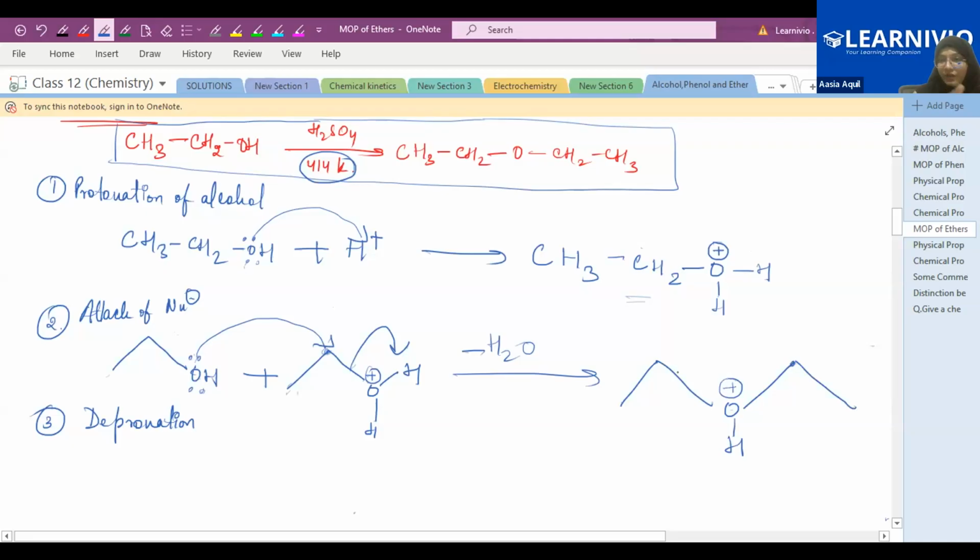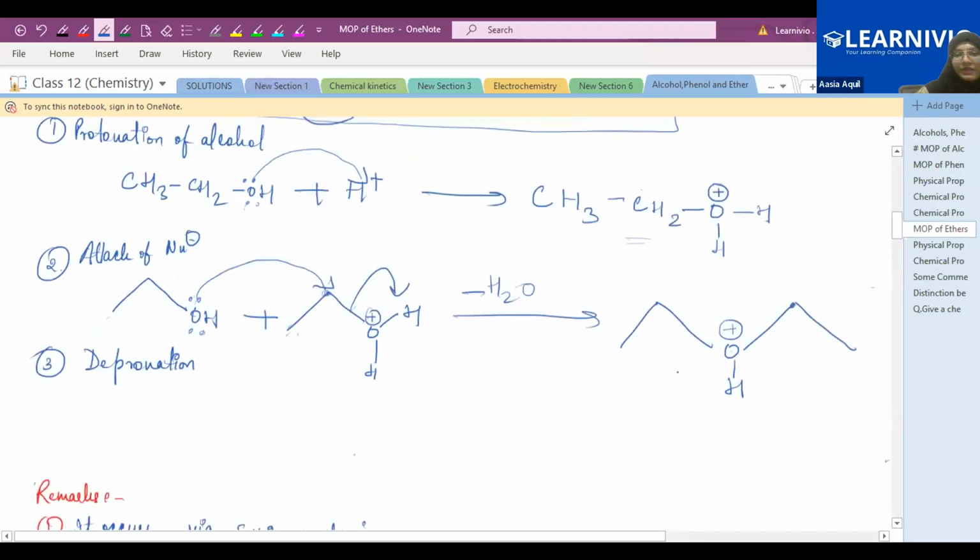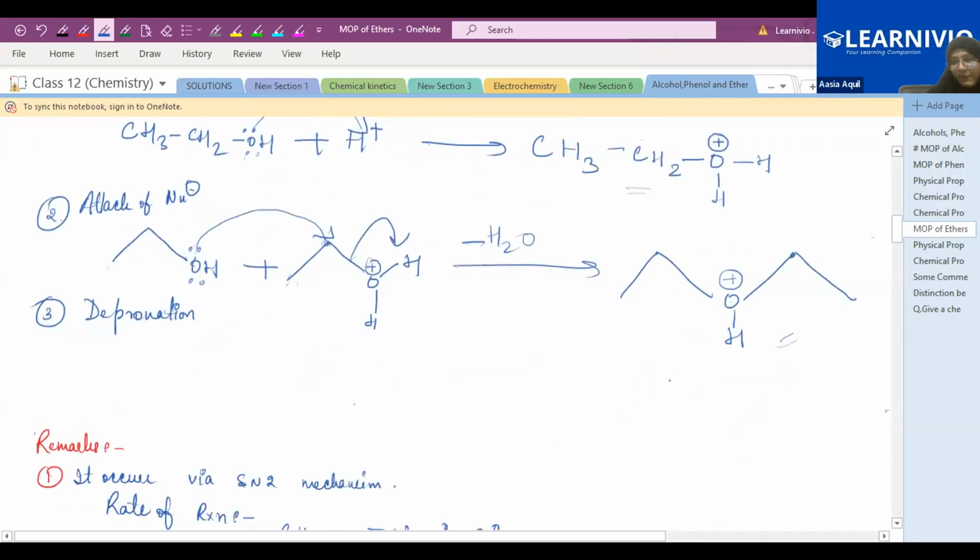First step, protonation of alcohol. Second step, attack of nucleophile. Is this clear? Yes, ma'am. Okay, so in the second step, you just got this one.